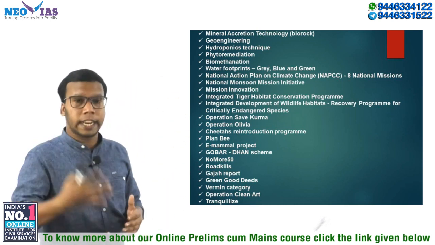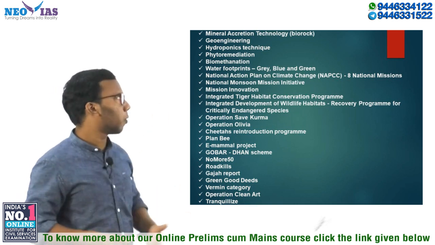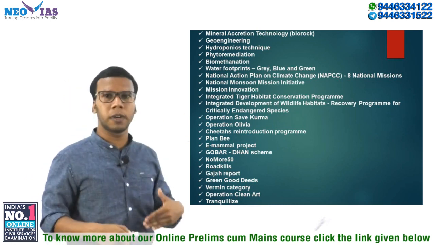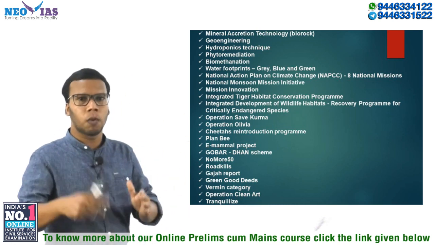Then water footprints. Okay, so there are three types of water footprints. For example, the grey water footprint, blue water footprint and green water footprint. So grey, blue and green are the water footprints we are having. So we need to know what this water footprint is.